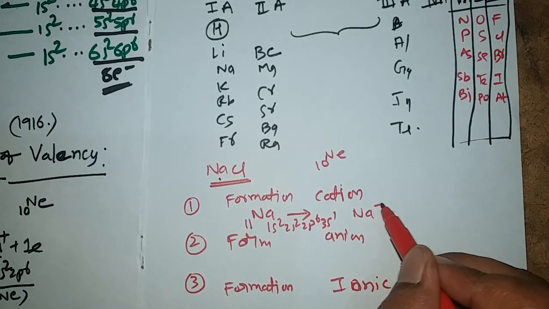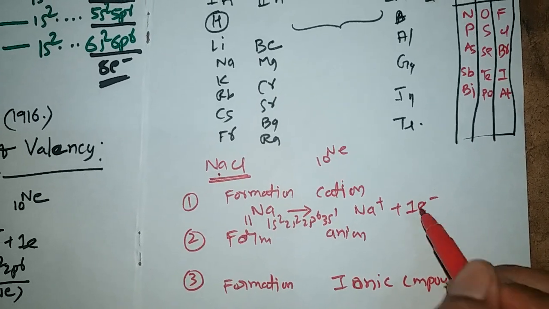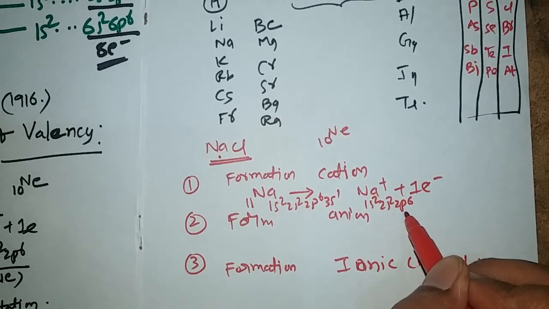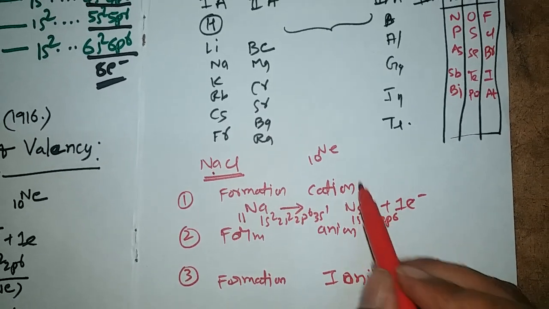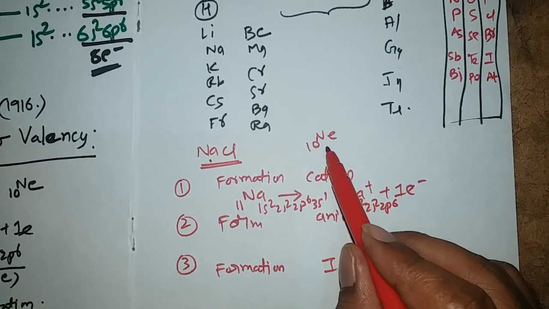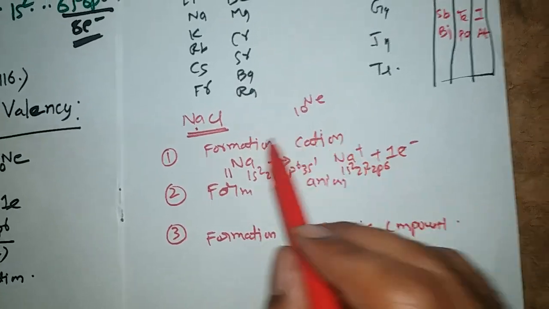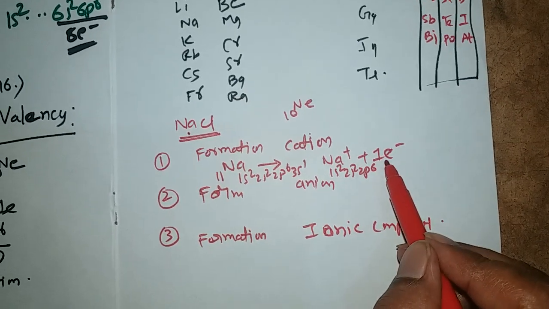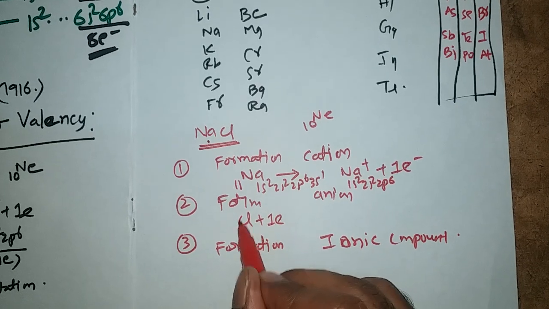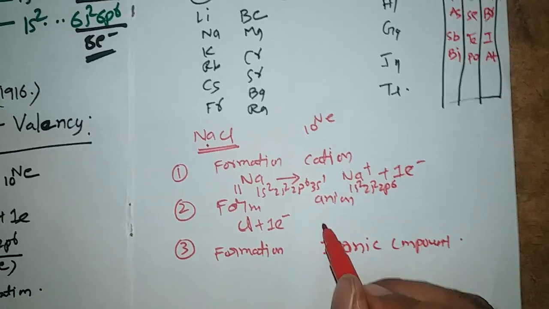Then it will become Na plus as one electron comes out, and its Na plus electron configuration is 1s2, 2s2, 2p6, which is equal to the electron configuration of neon. Then the Na plus has stability like neon. The electron lost by the sodium will be gained by chlorine. Why? Because it is a non-metal. So it will get this electron.